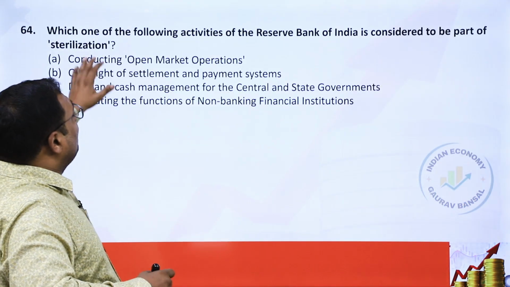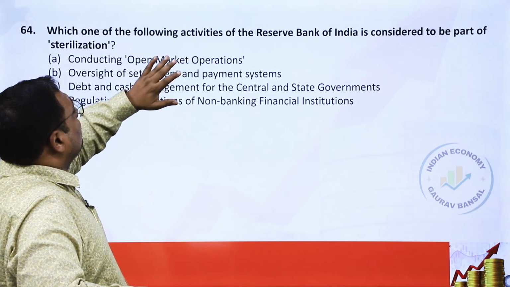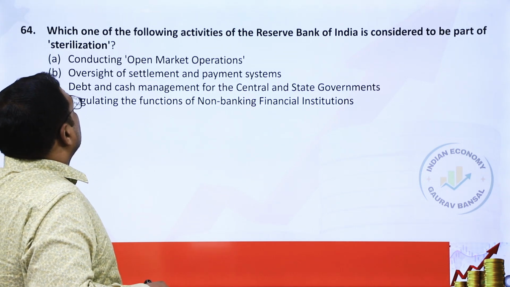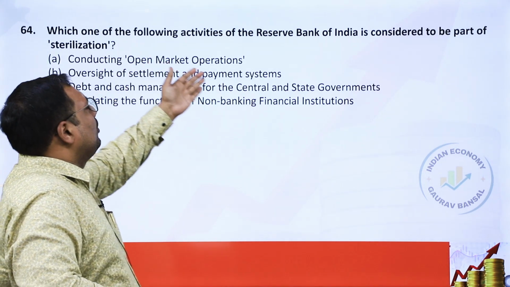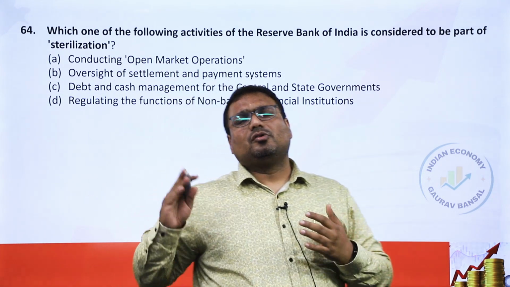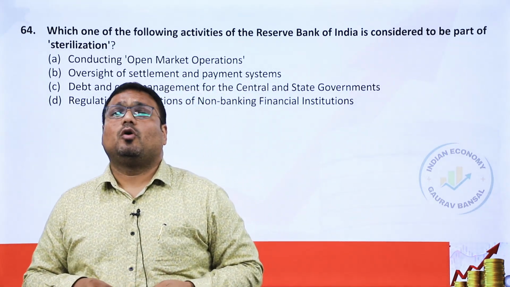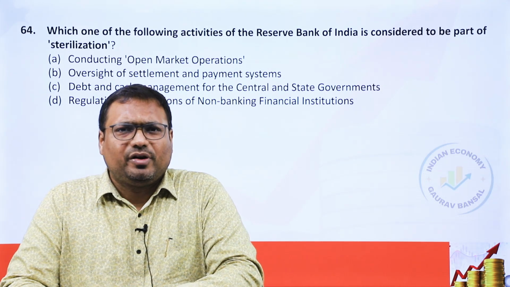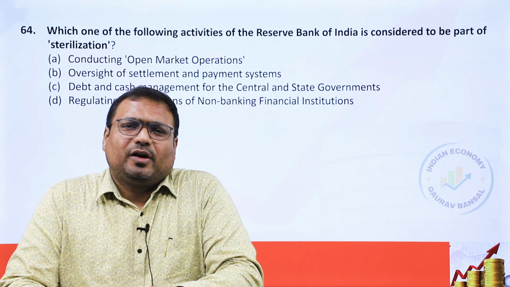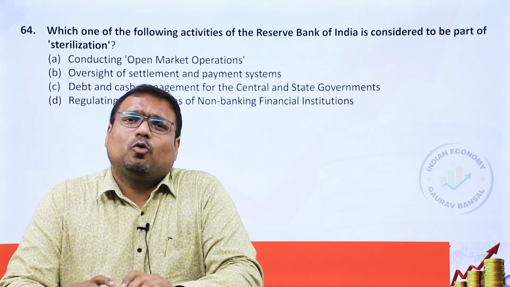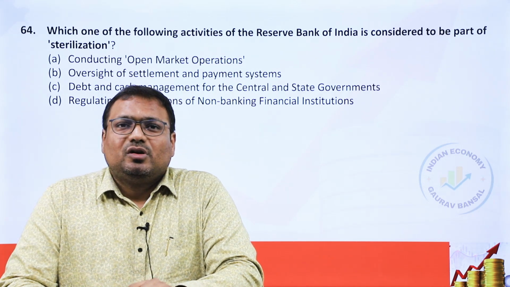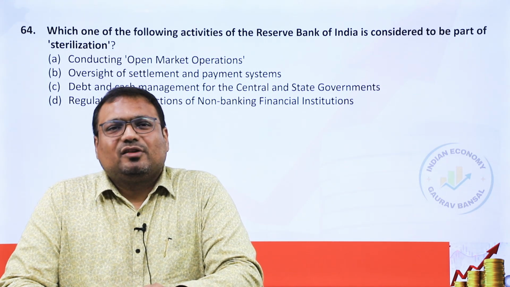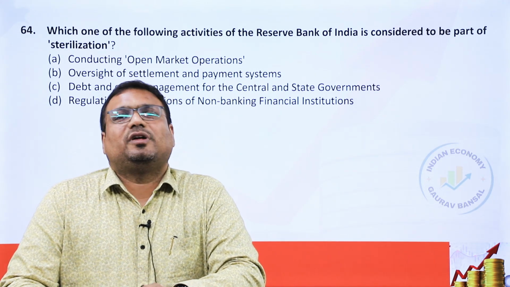64. Which one of the following activity of RBI is considered to be part of sterilization? So this is quite straightforward. In this case, open market operation is the answer. So sterilization, this I've stressed a lot. Those students who have been associated with me or have taken classes, they know very well how much I always stress, when I talk about monetary policy, that open market operation is the tool which is exclusively used for affecting the exchange rate, and that is also known as sterilization when used for that purpose.